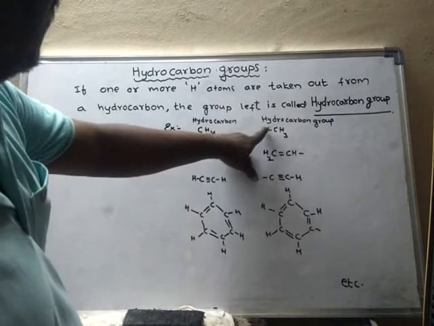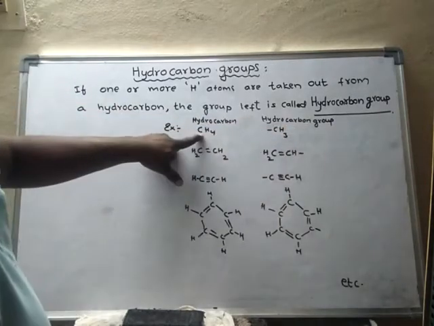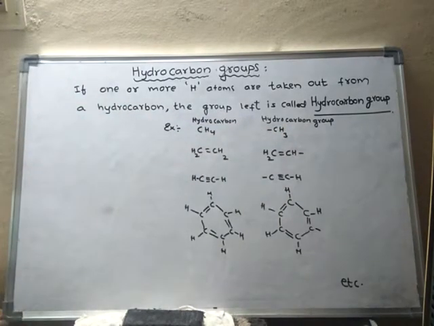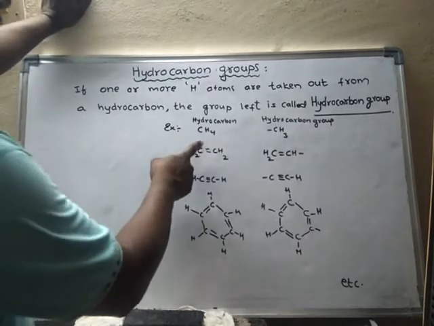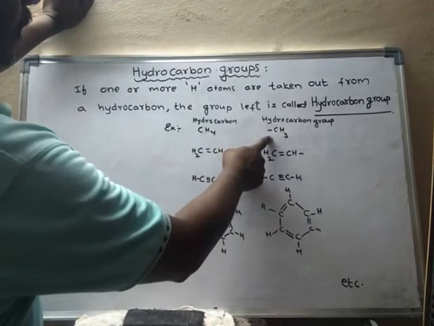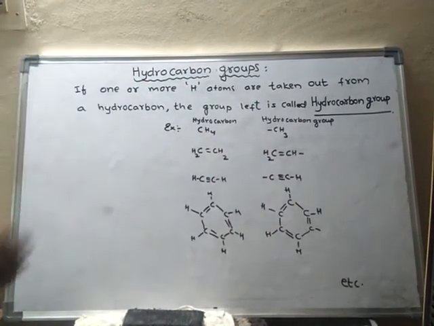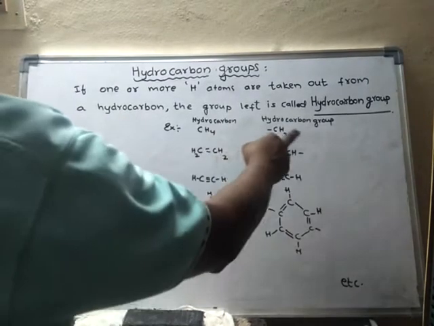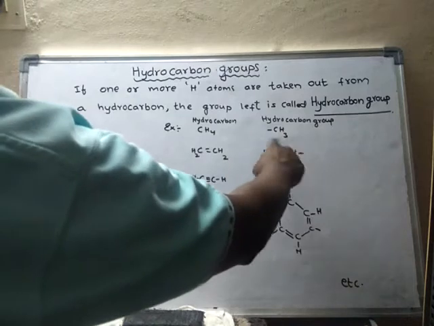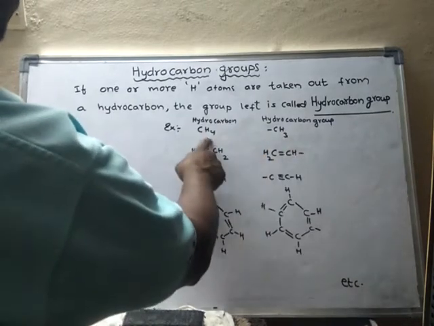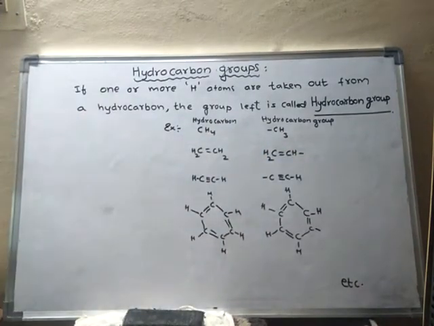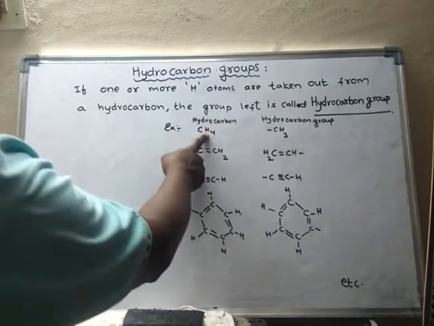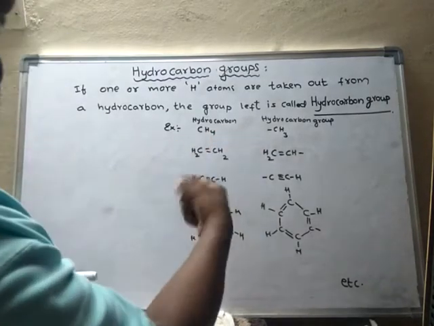Now this is called the hydrocarbon group of methane. This is the hydrocarbon and this is the hydrocarbon group, formed when hydrogen is removed from a hydrocarbon. This is called methane and this is called methyl.